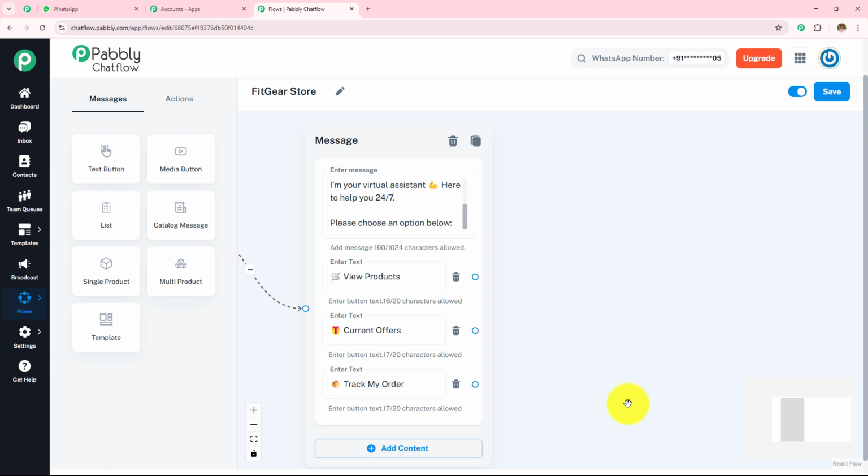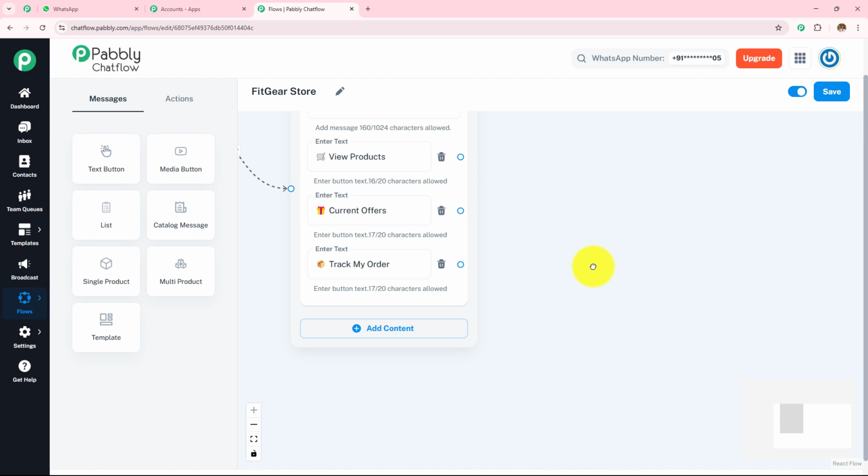Now if my customer clicks on any of the buttons, I'm going to send them a message, and I have to create a message for each of these buttons. So for that, I'm going to simply drag and drop this circle, and then I'm going to select my content type. Now in this drop down we have all these content types as we have selected previously.